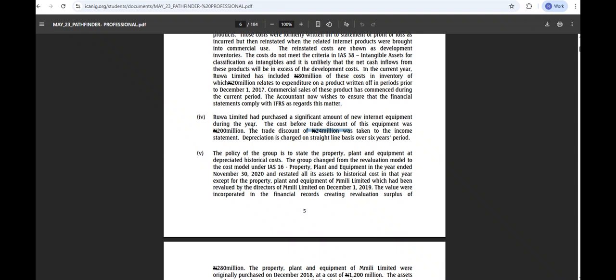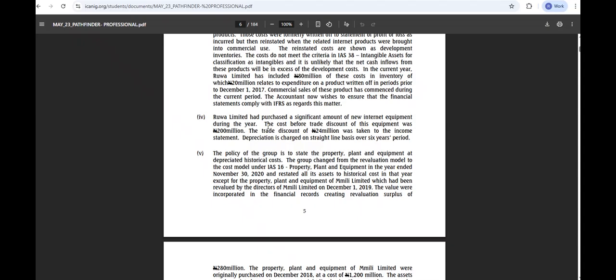Now, this trade discount, are we saying that the whole 24 million was taken to the PPE? Normally, Rua purchased this equipment. The cost is 200 million before discount. After discount would have been 224 million, right? Am I right? Yes. So what if this question says that this 200 million, the trade discount was taken already to the income statement of 24 million, right?